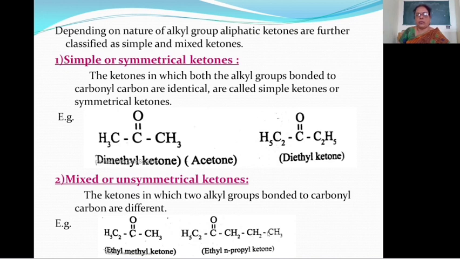So n-propyl, meaning ethyl n-propyl ketone. Here the two alkyl groups, this is an ethyl group and this is a propyl group, bonded to the carbonyl carbon are different, and therefore this is called a mixed or unsymmetrical ketone.